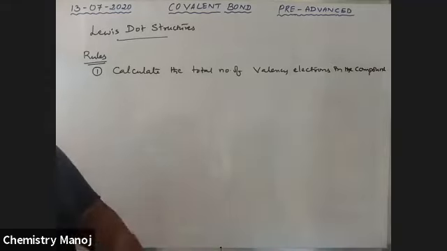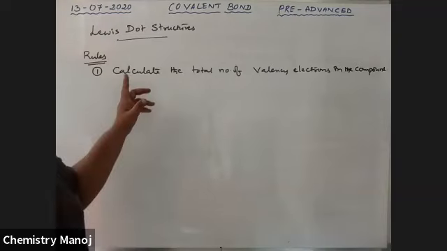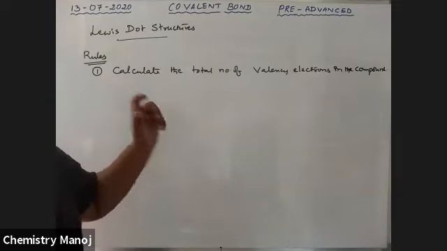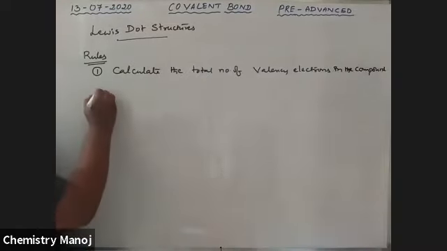I will explain each and every point one by one with an example. Please wait. First condition, count the total number of valence electrons.